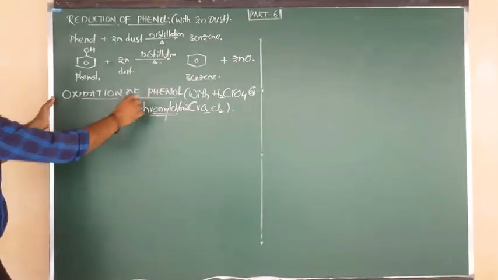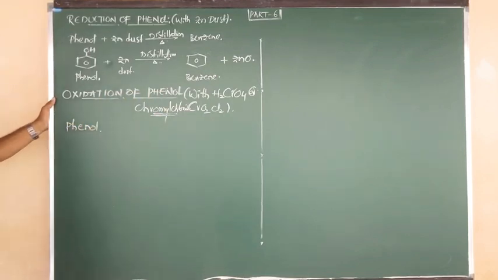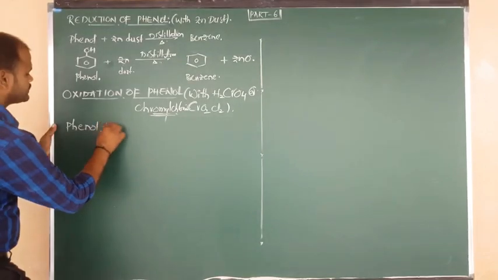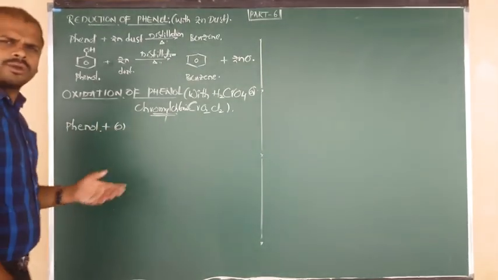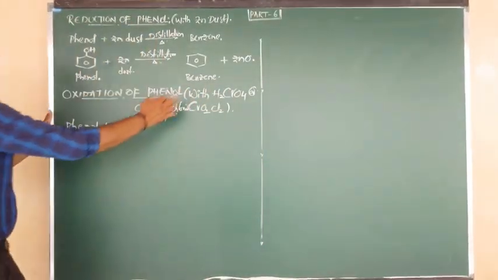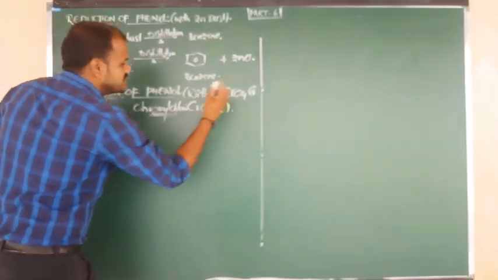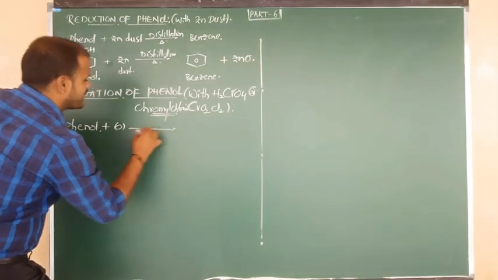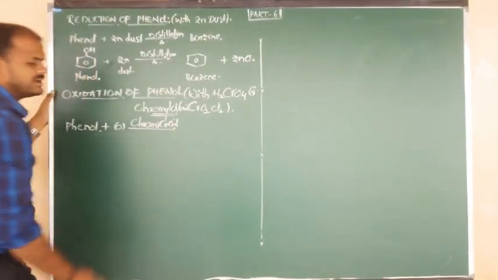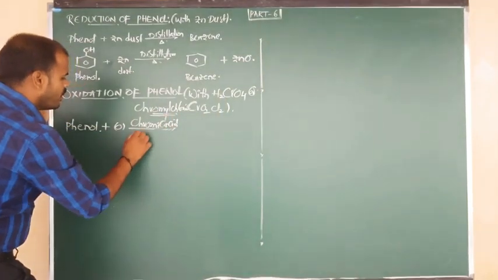First of all go for the statement. Oxidation of phenol. First of all here I am going to consider the phenol. Phenol undergoes oxidation, meaning addition of oxygen. How many moles? Either 1 mole or 2 moles. That one you have to decide according to balancing. It undergoes oxidation with chromic acid. What is the formula of chromic acid? H2CrO4. This is known as chromic acid. Instead of chromic acid, you can use another one, which I told you, chromyl chloride.